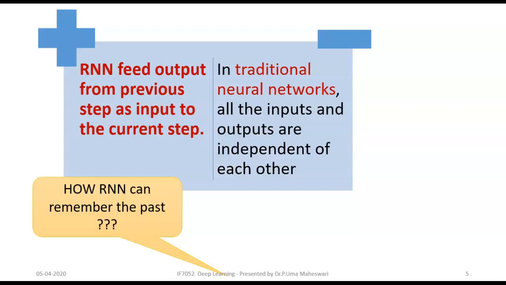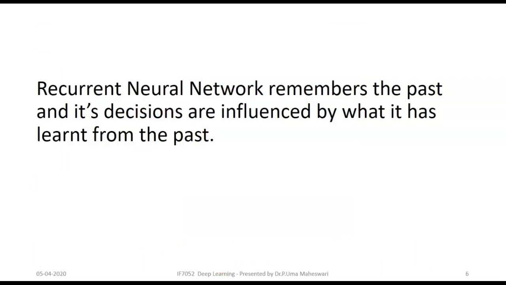So there should be something special in RNN to remember the past. No? So what is that special? RNN has a memory. RNN has a memory. This is the predominant difference between the traditional neural networks and RNN. So the recurrent neural network remembers the past and its decisions are influenced by what it has learned from the past. This is the clear-cut point we have to remember throughout this RNN kind of frameworks.